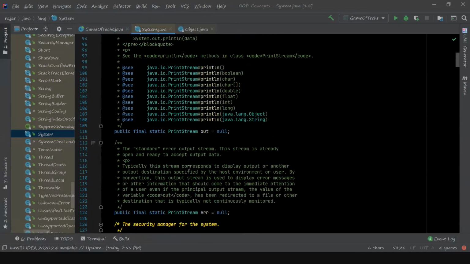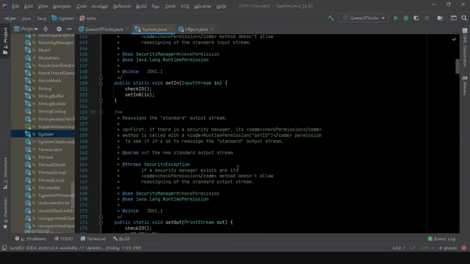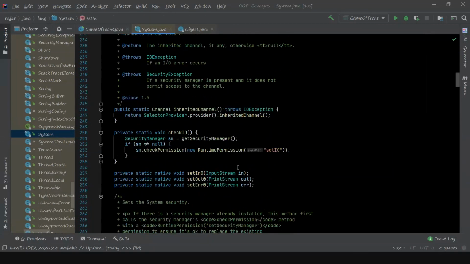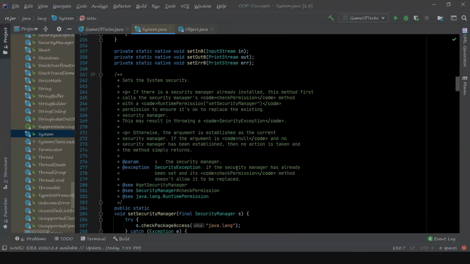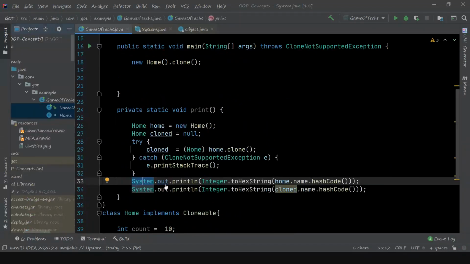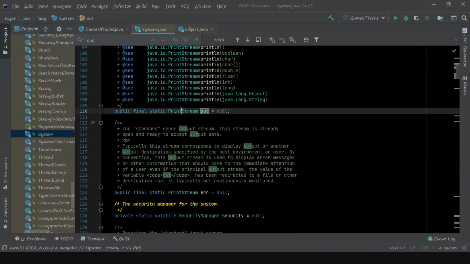And there are other useful methods, like System.out. When you look at the signature of the out field, you see that it is a PrintStream.